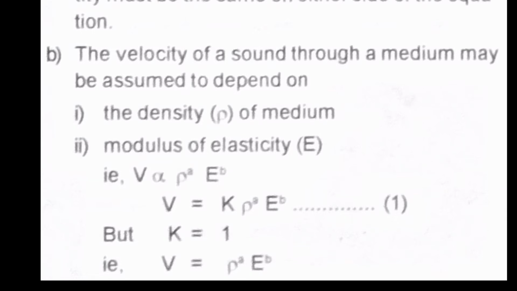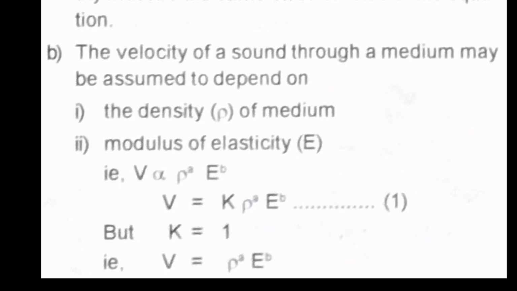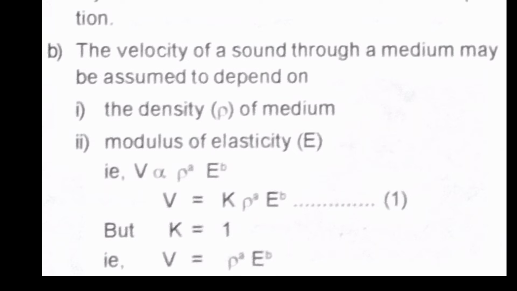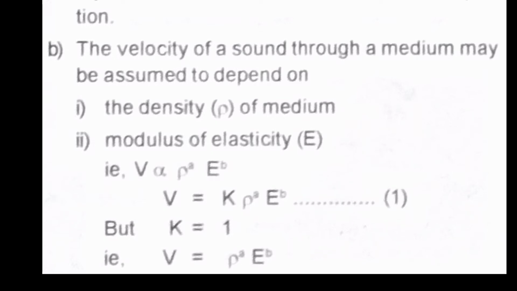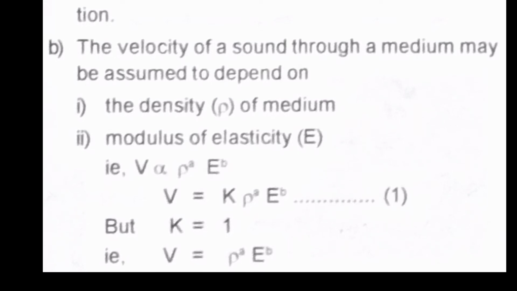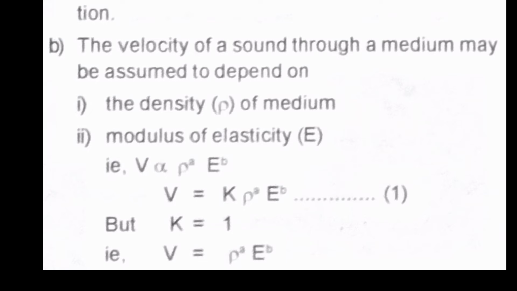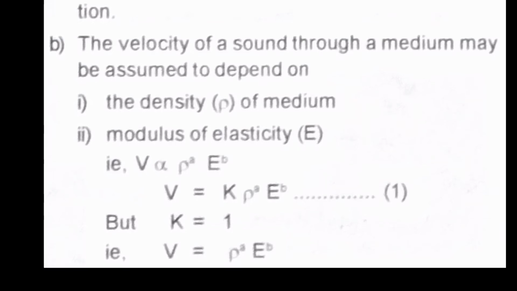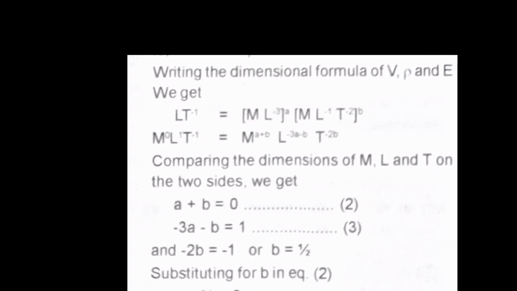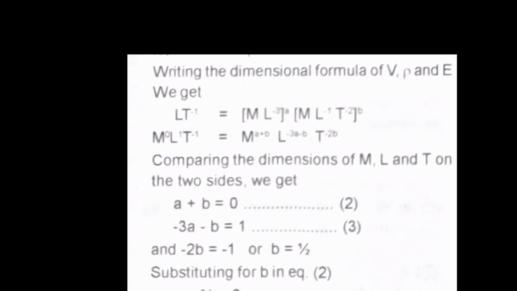There is no change for that. Only k we are multiplying. But it is given that the k value is taken as 1. So what will come? Yes, that will be V is equal to rho raised to A into E raised to B. Now we have the equation as V is equal to rho raised to A, E raised to B.